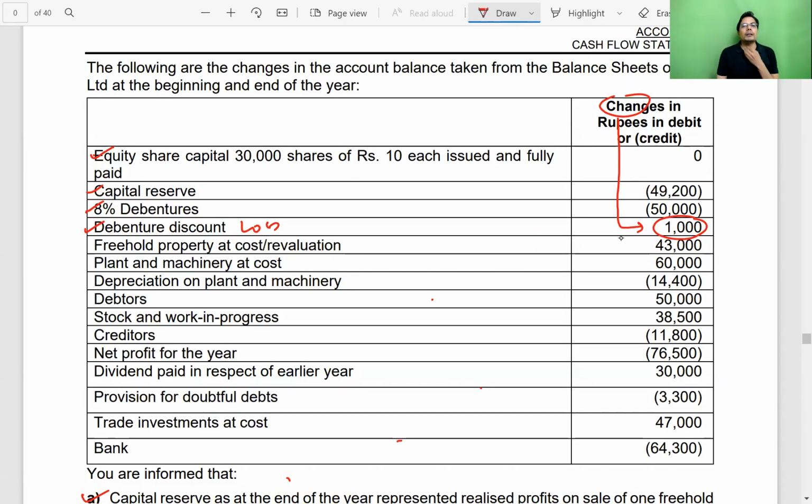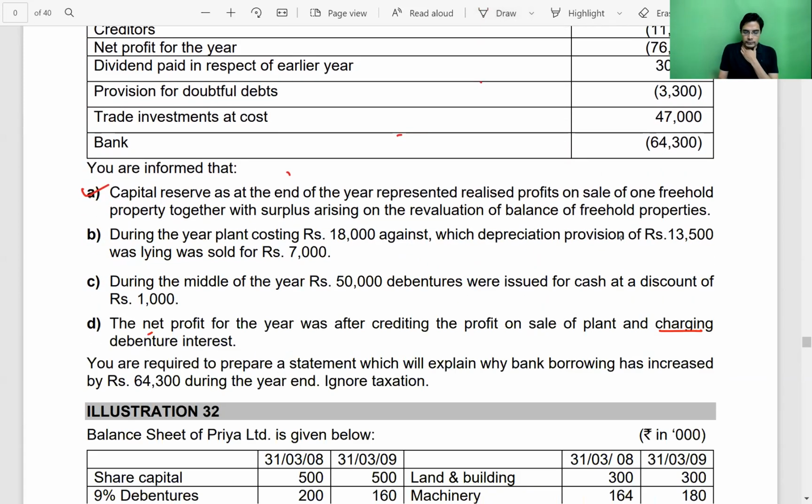Debenture discount is a loss, and a loss has a natural debit balance, and the change is also a debit change. This means the balance in the debenture discount account during the year has gone up by 1,000.